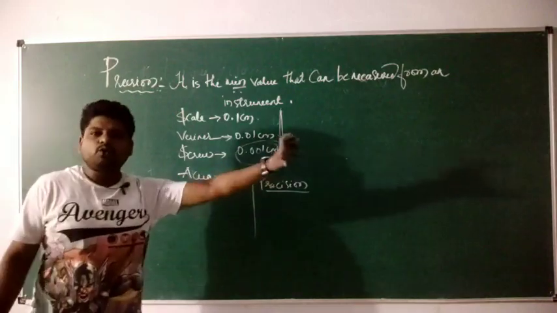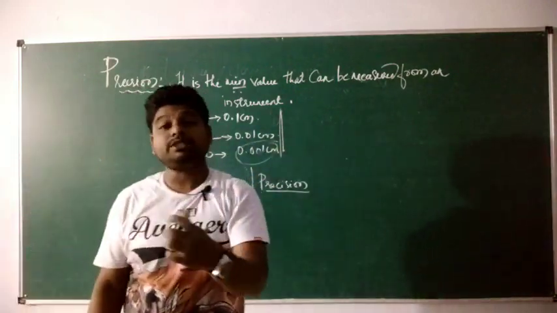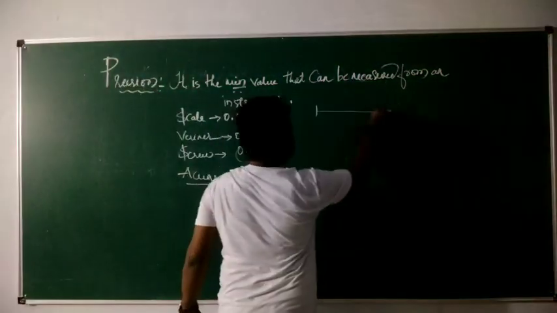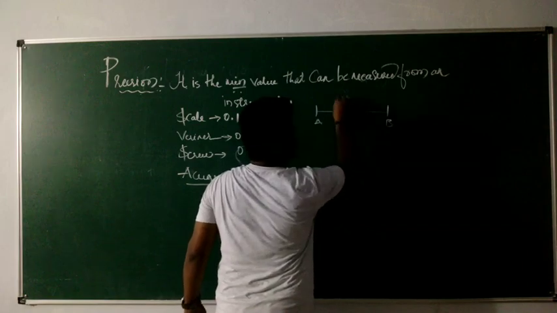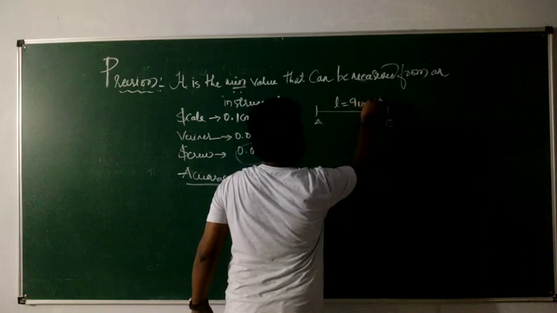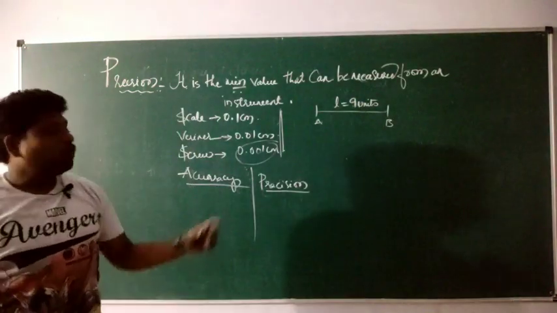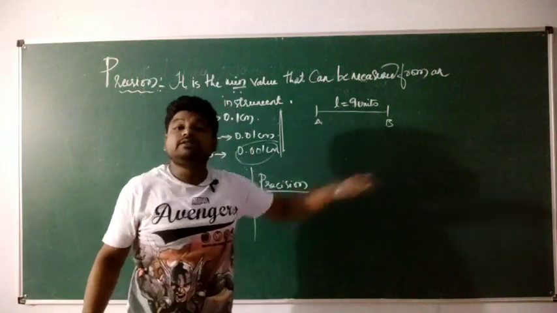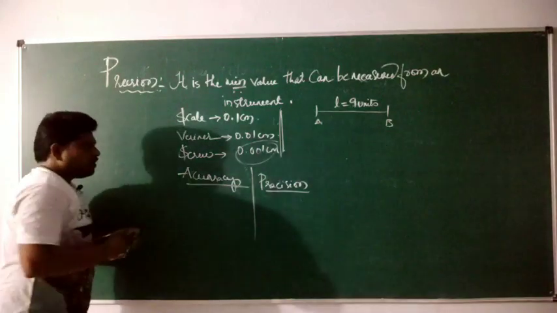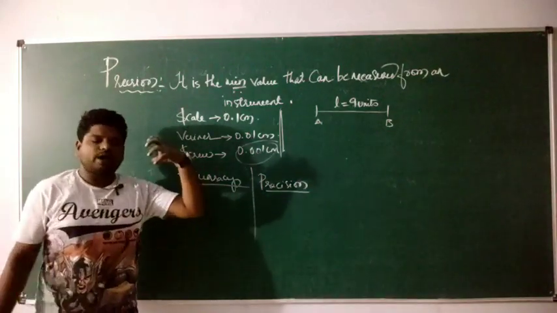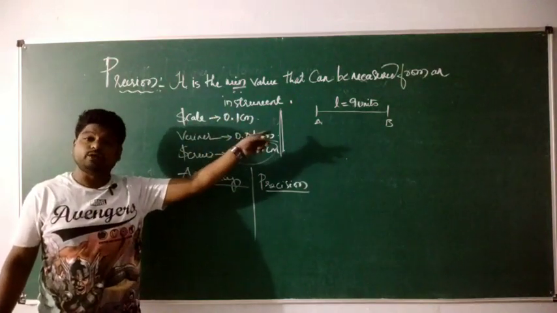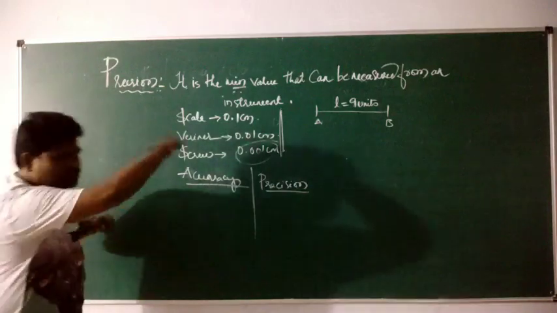Say I measure something. For example, I have measured some length. The length which I have measured reads like 9 units. What is the measurement? I have measured this length. That length's measurement is how much? 9 units. I will go for some more readings for the true value. True value is how much? 9 units. Now I will start my experiment to measure the same length.